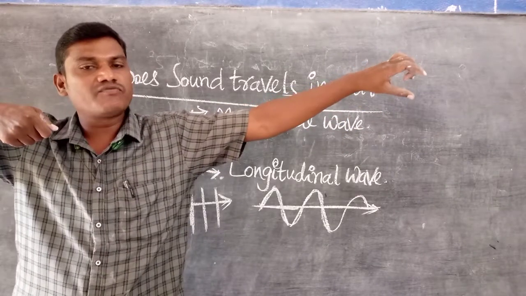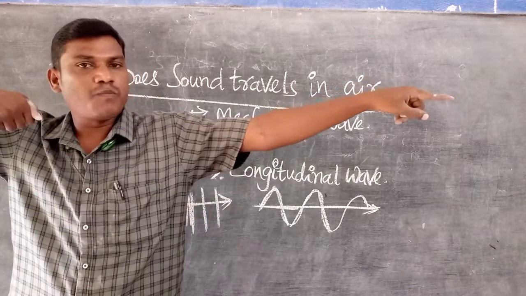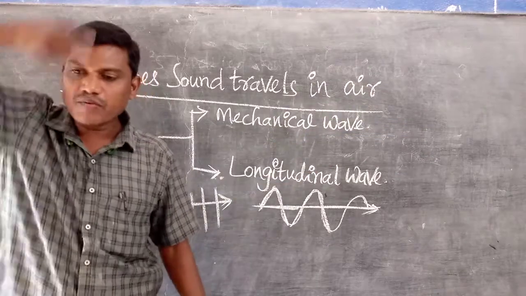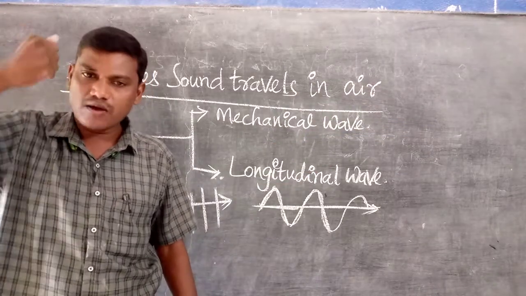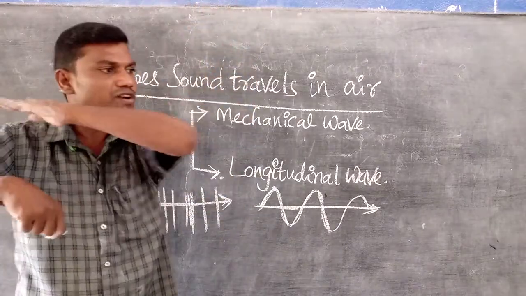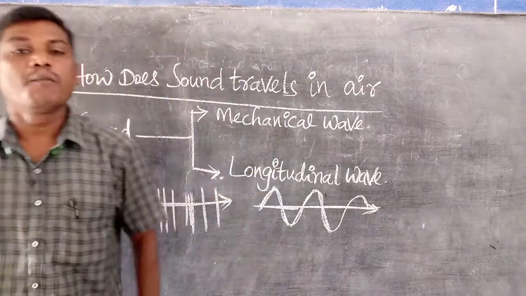The direction of the wave is from our hand to the rigid support. When you start the vibration, the rope particles move up and down, which is perpendicular to the direction.